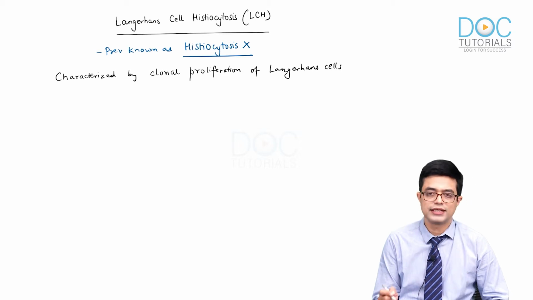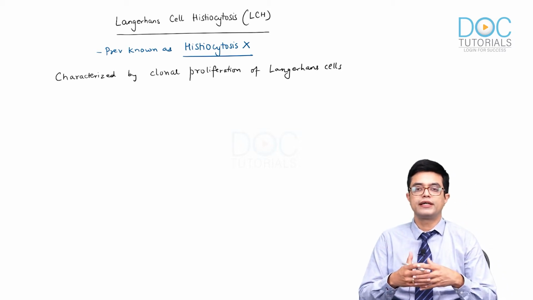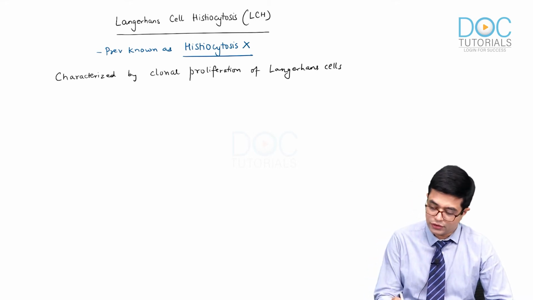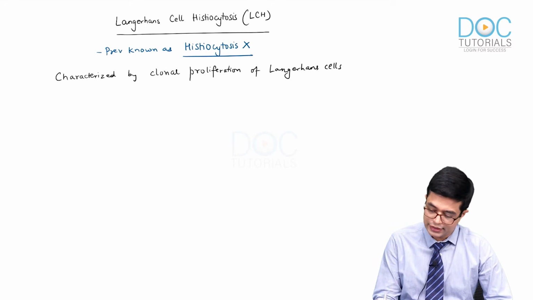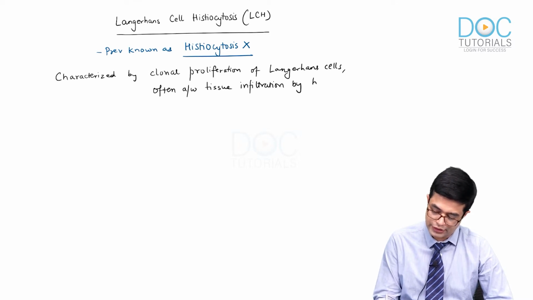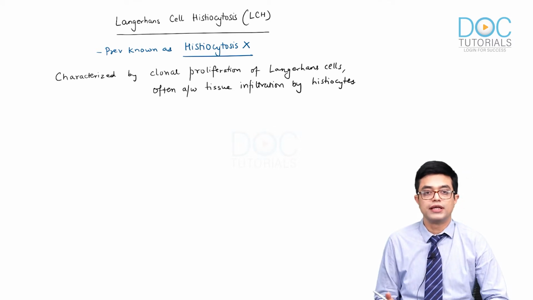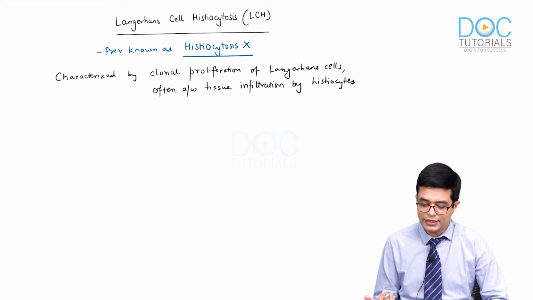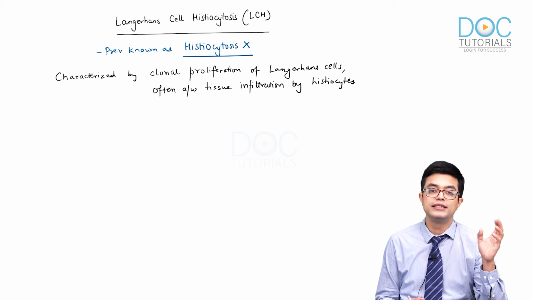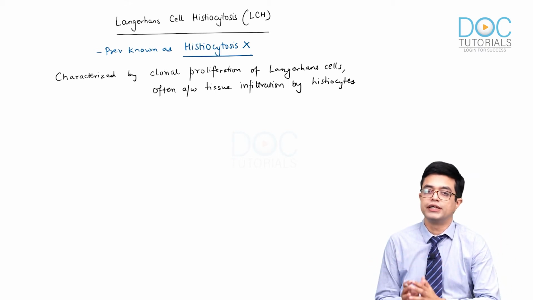You know that Langerhans cells are a type of histiocytes. They are a type of antigen presenting cells present in the tissues. And this clonal proliferation of Langerhans cells is often associated with tissue infiltration by histiocytes. This spectrum of diseases is called Langerhans cell histiocytosis, and it shows a very wide spectrum ranging from a locally invasive mild disease to a disseminated life-threatening disease.